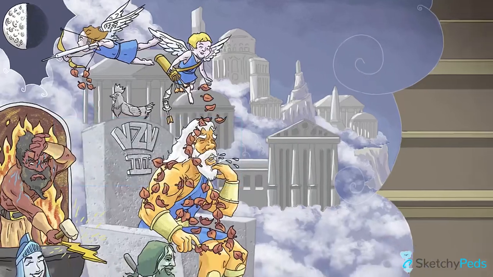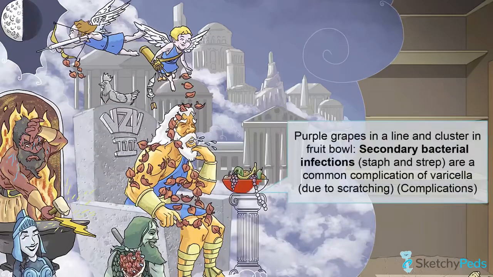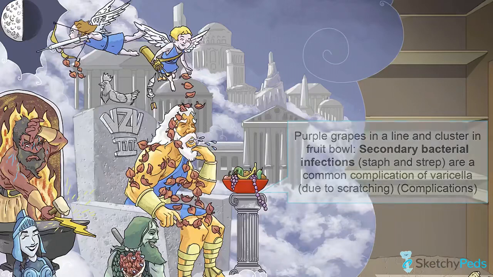No big deal. A common complication of varicella that you will need to keep an eye out for is secondary bacterial infections of the skin, including staph and strep, which are caused by scratching the lesions. This is represented by our fruit bowl with purple grapes arranged in a chain and cluster, kinda like chains and clusters of gram-positive cocci, the fruit of the gods. To learn more about these infections, check out our dedicated staph and strep skin infection sketch.